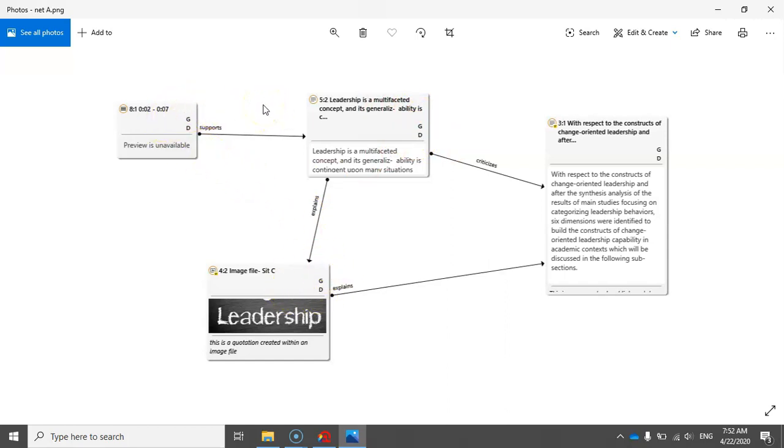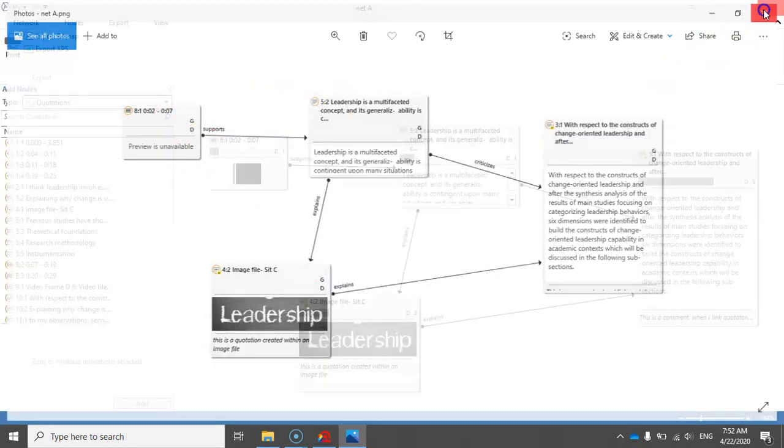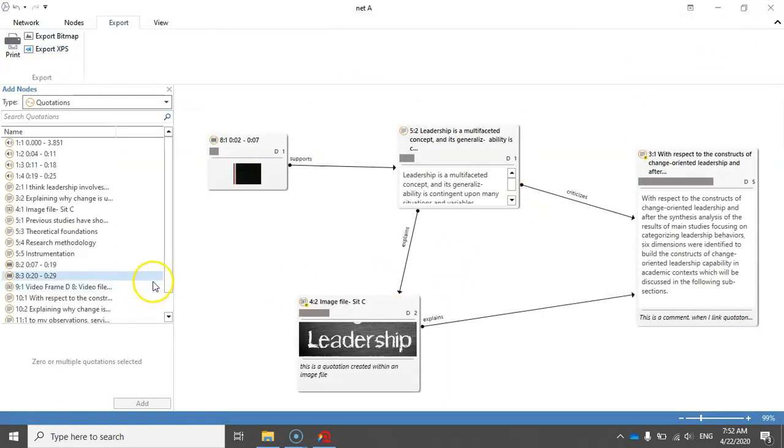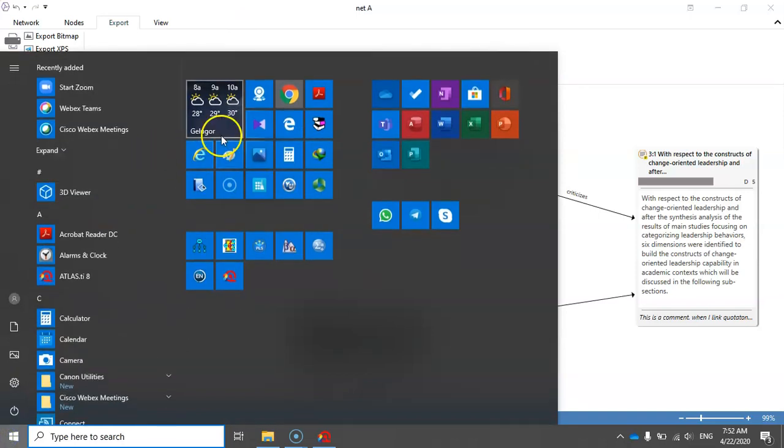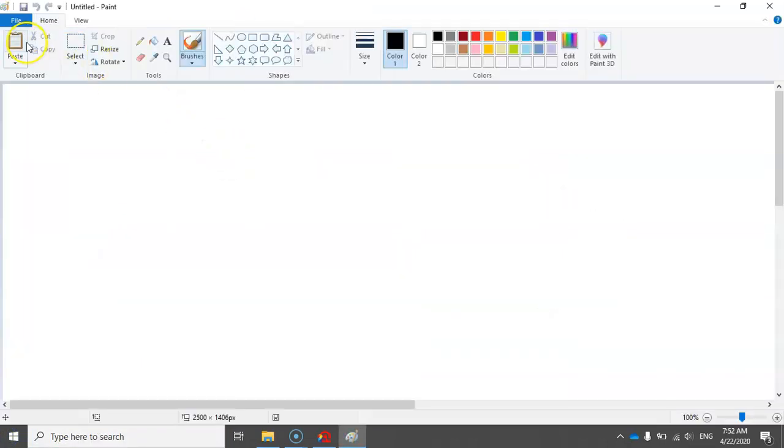So this is a minor problem right now, but there is a solution for this. You can simply print screen your desktop here. For example, I just click on print screen and then I go to Paint and then I select paste.